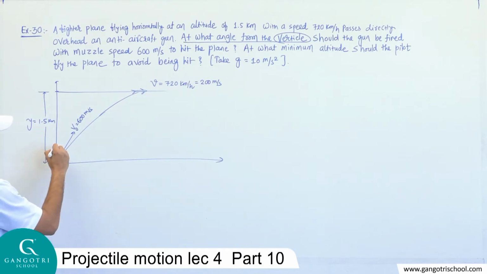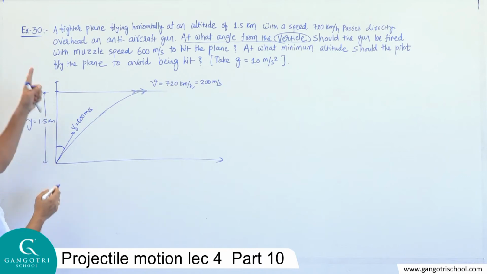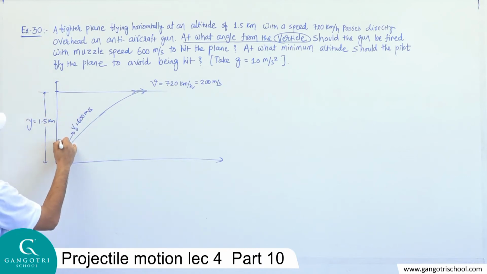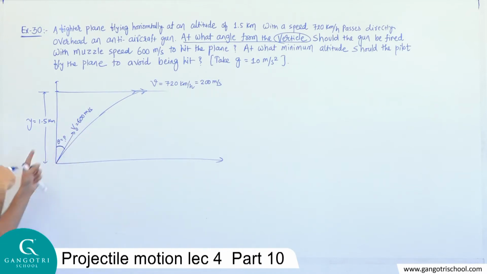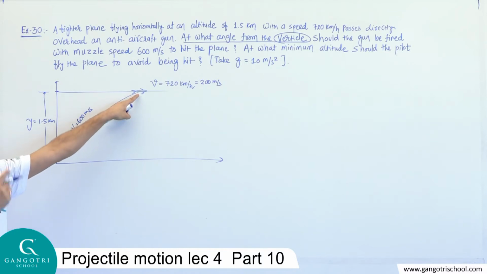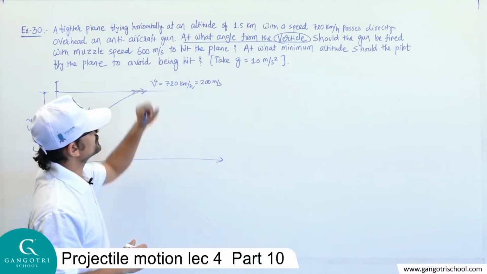So question is, at what angle with vertical? See, this is the vertical direction. At what angle with the vertical means they ask us to find this angle. Okay, a bullet is fired at what angle with the vertical so that the bullet will hit the fighter plane. Okay, that is the first question.